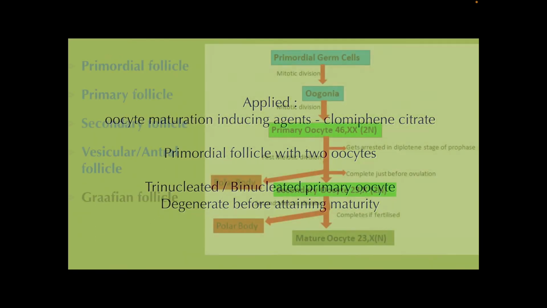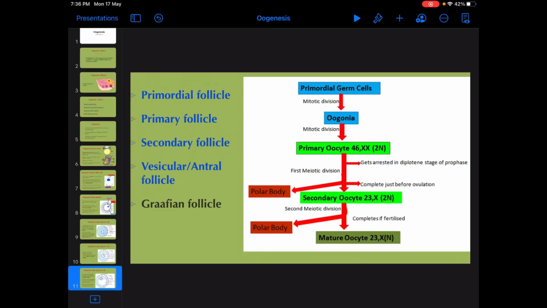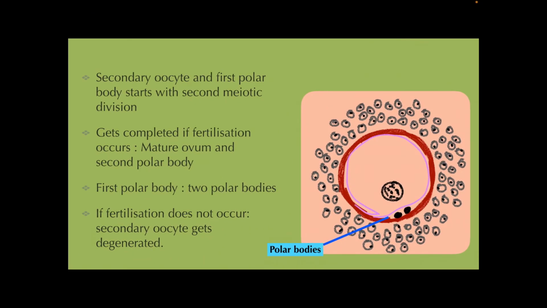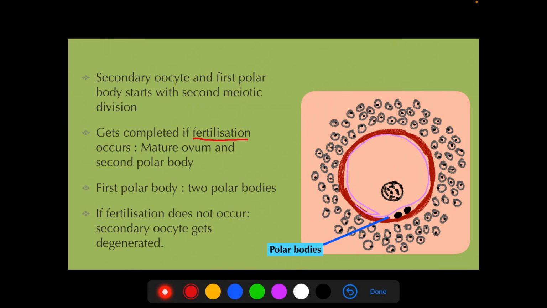Now the secondary oocyte is formed, and the first polar body. Both will start the second meiotic division. The secondary oocyte as well as the first polar body start with second meiotic division. The second meiotic division gets completed if fertilization occurs. The mature ovum is formed and a second polar body is also formed as a result.